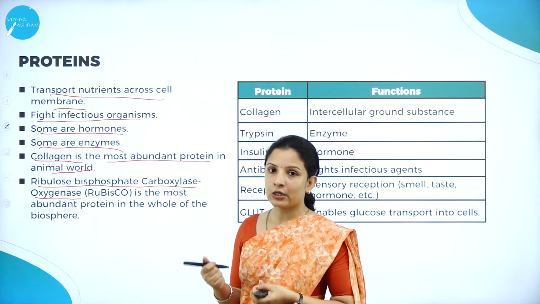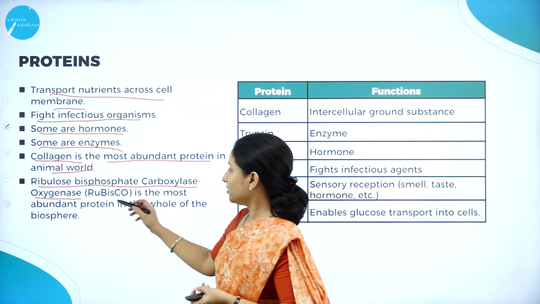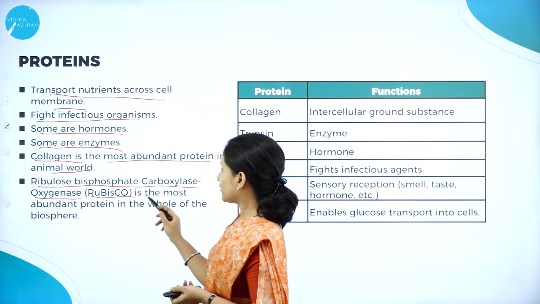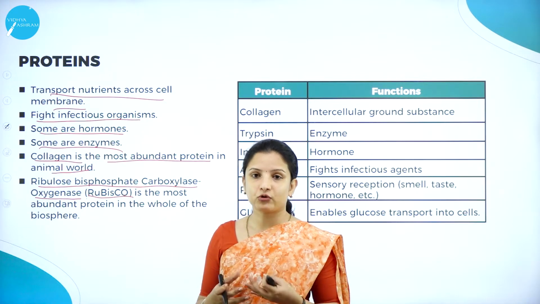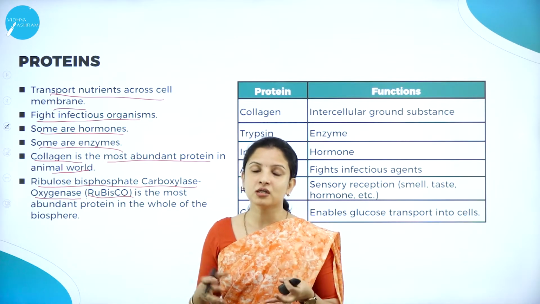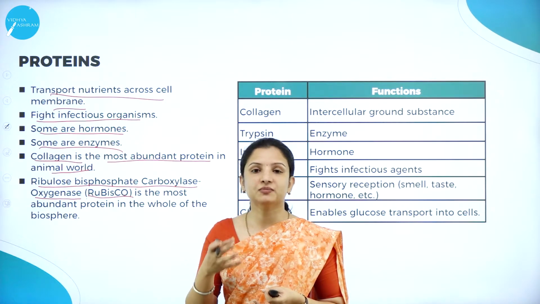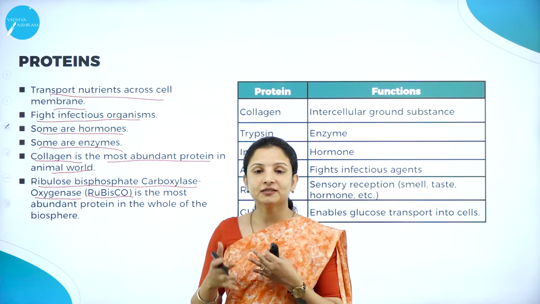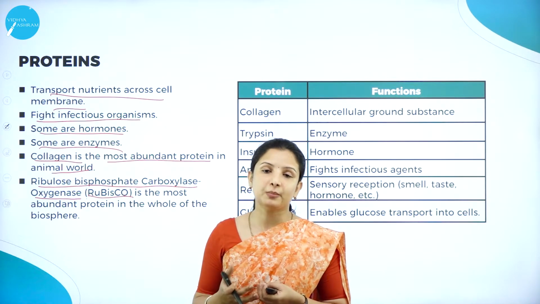Here you need to know that this protein, Rubisco, is very important for certain biochemical reactions, especially in plants, wherein it helps in fixing the carbon that is needed for the plants. It helps in carbon fixation.